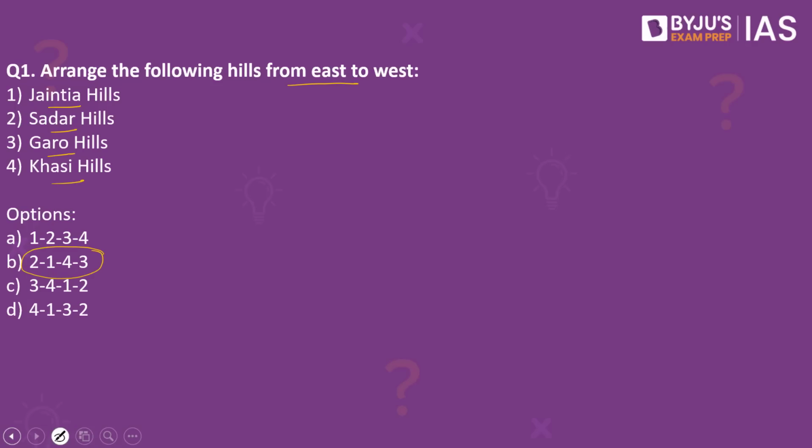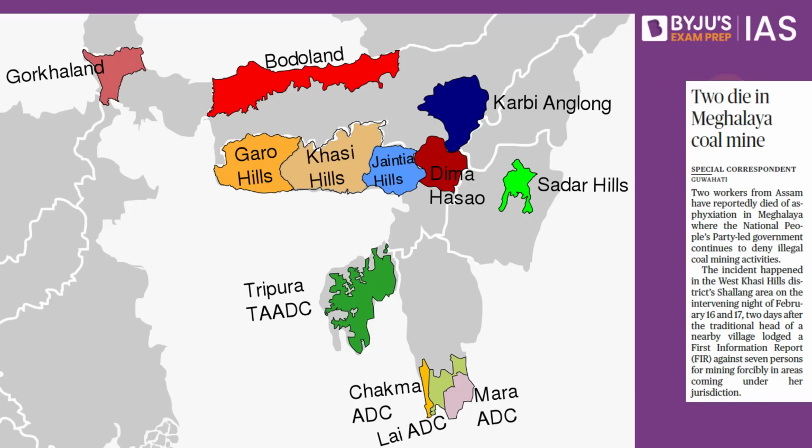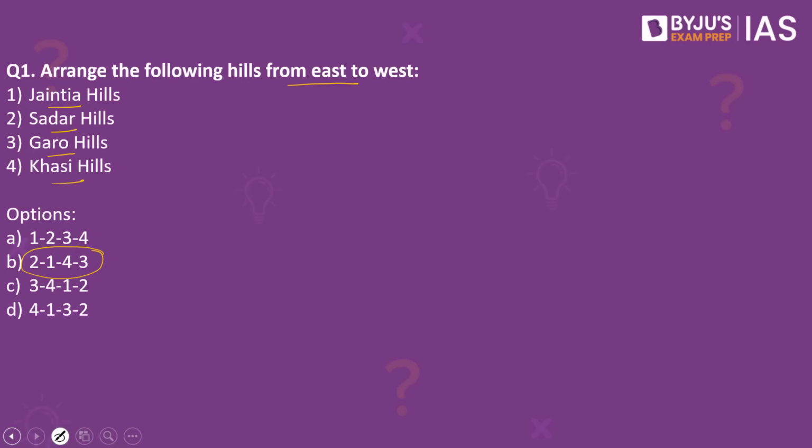Why have we taken this practice question? Because this article in The Hindu makes a reference to the Khasi Hills. The question is asking for the arrangement from the east to the west direction. So what we have first is the Sadar Hills, followed by the Jaintia Hills, then the Khasi Hills, and finally the Garo Hills. So if you look into the options, what we have is 2143. So the answer to this would be 2143.